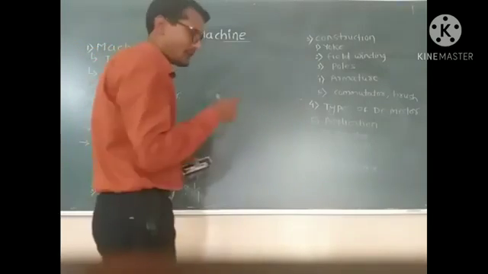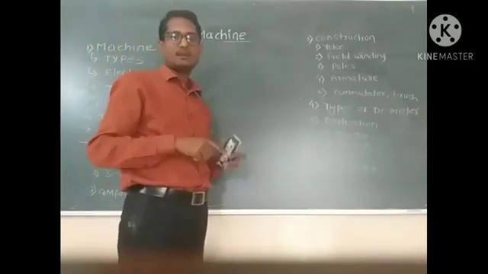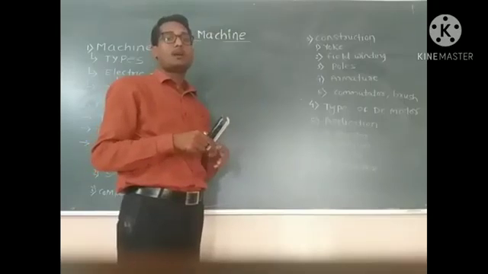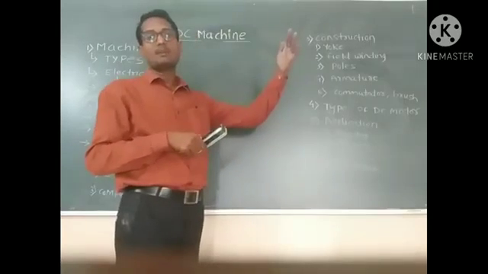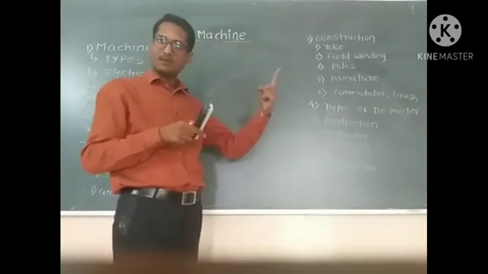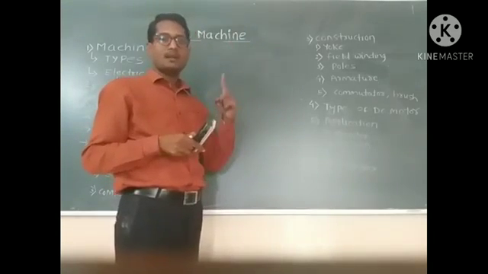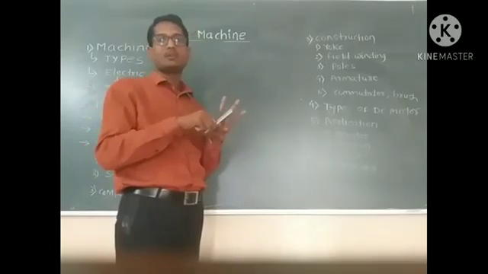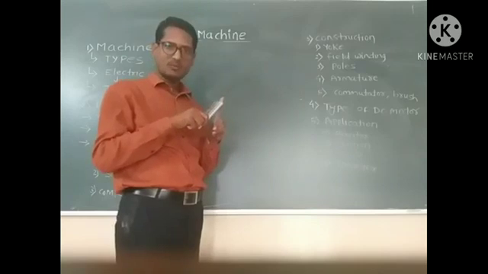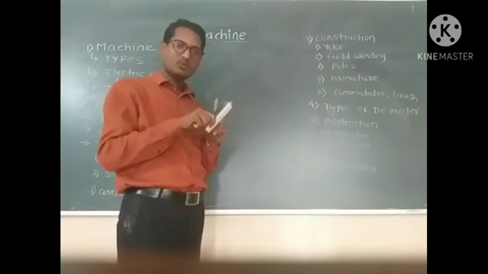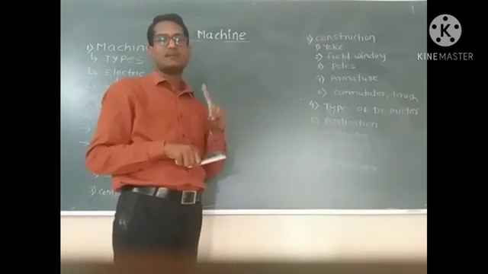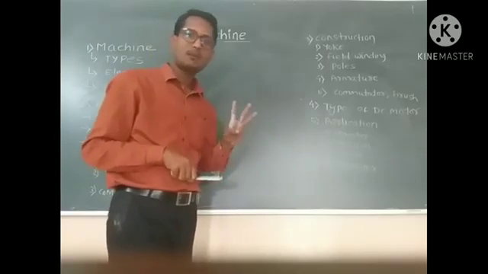Then what are the types of DC motor? DC motors are basically divided into three types depending upon the connection of armature winding and field winding. First is the DC shunt motor, second is the DC series motor, and third is the DC compound motor.